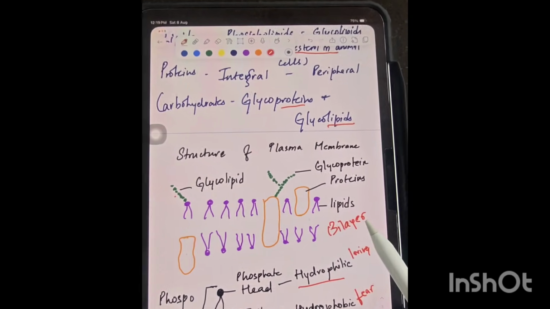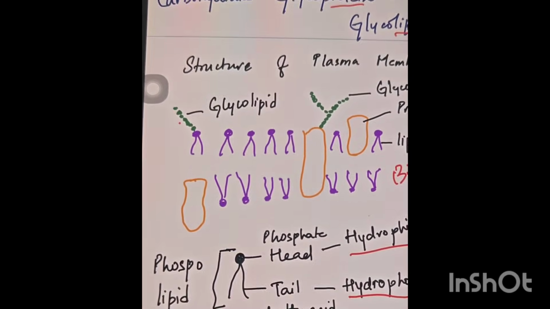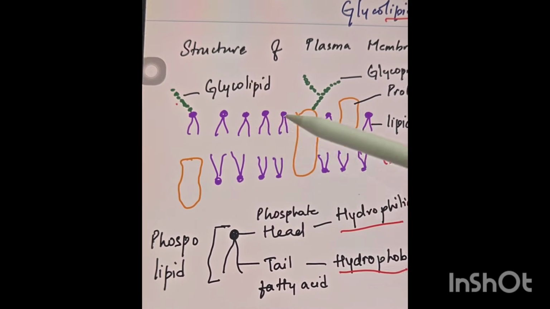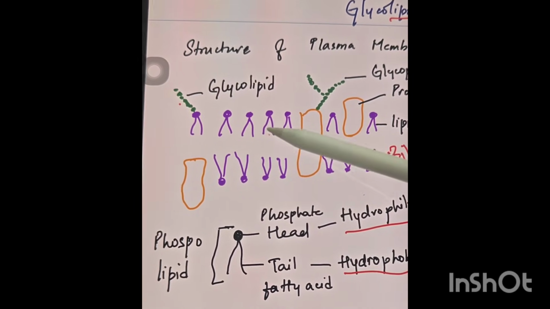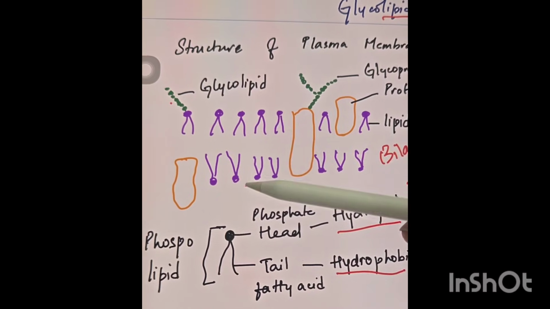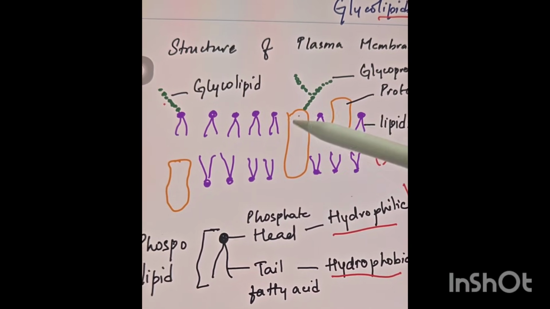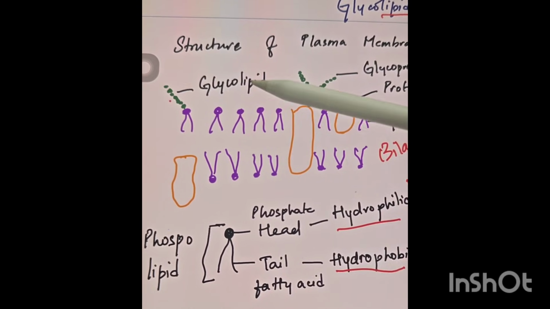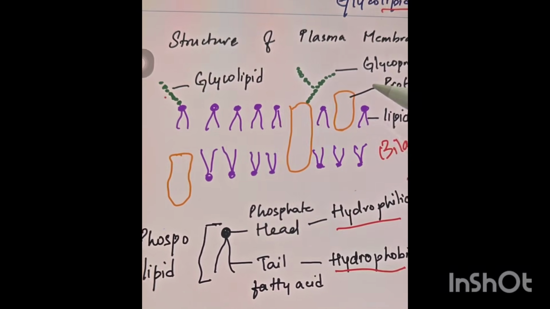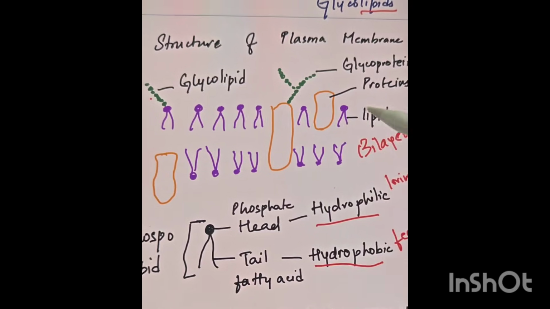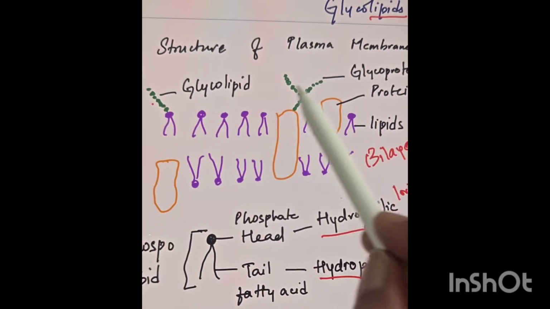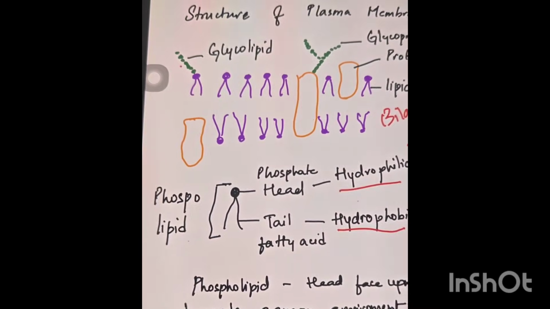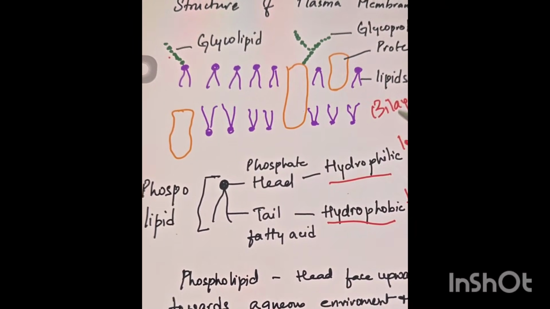Okay, so there are three different things you need to remember. One is two layers of lipid, facing towards inwards and outwards. Second is there are integral proteins and peripheral proteins, and the third is these glycolipid and glycoprotein molecules which are present in this plasma membrane. So this whole is the basic structure of plasma membrane. Okay, it looks simple, but it is a very complex structure.